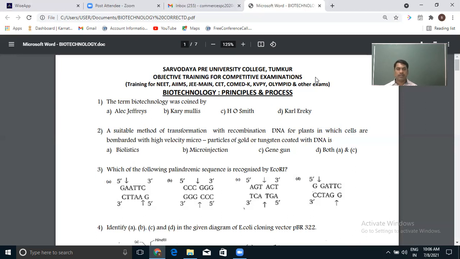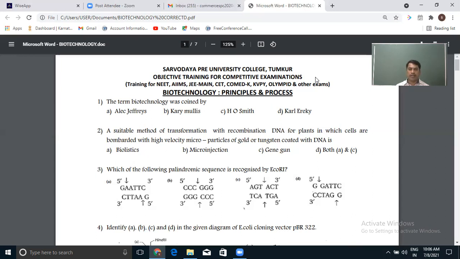So in this method, we coat our DNA with gold or tungsten particles. Then at high speed, we shoot that DNA, something like using a rifle, keeping the cell in front of it.